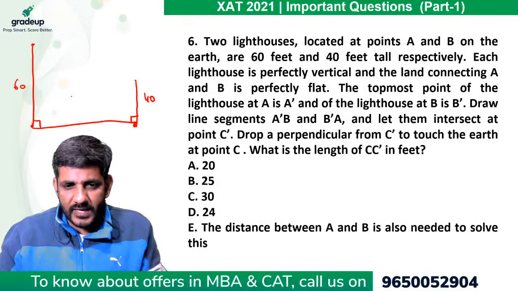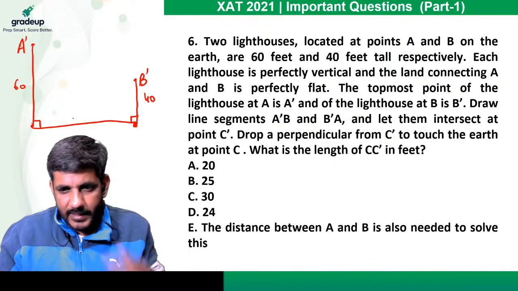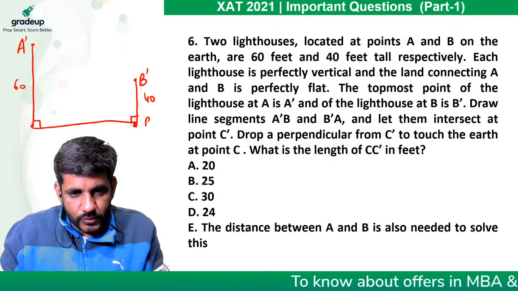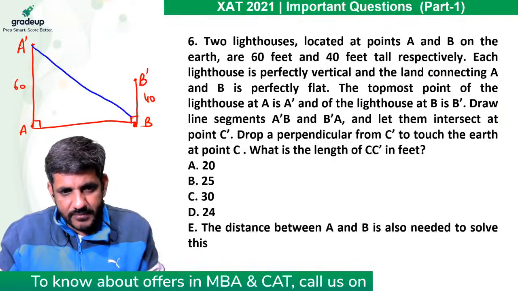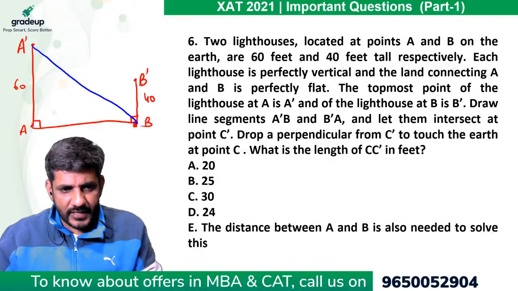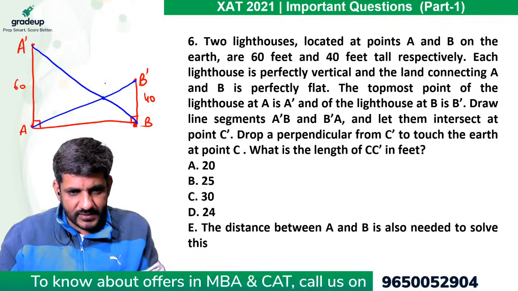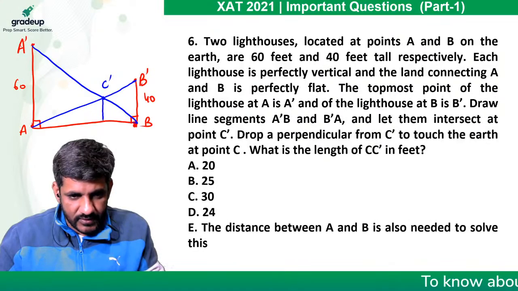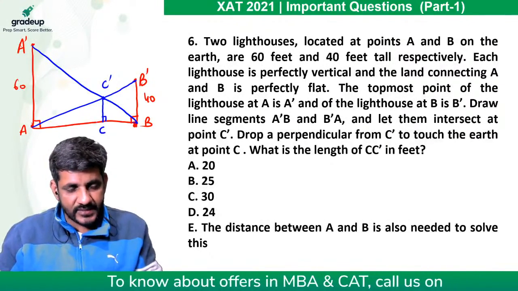The topmost point of lighthouse A is A dash and that of lighthouse B is B dash. इसका B dash है, उसका A dash. Draw the line segment A dash B. Okay, so this was B and this was A. So draw the line segment A dash B. A dash B means this. And B dash A. B dash A means this. And let them intersect at C dash. So this is C dash. Drop a perpendicular from C dash to the earth at C. तो यहाँ से perpendicular डाल दीजिए C. What is the length for C dash in feet?